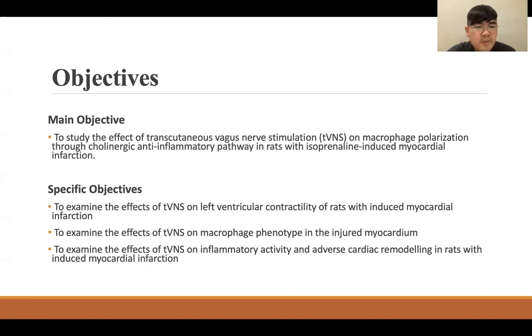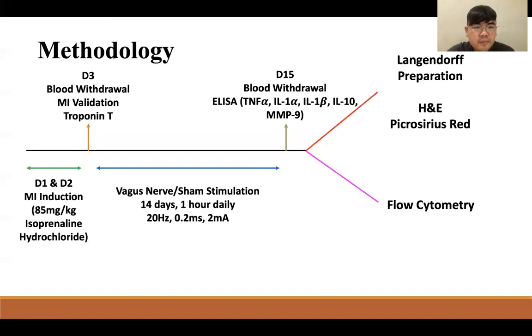The specific objectives include to examine the effect of TVNS on left ventricular contractility of rats with induced myocardial infarction, to examine the effect of TVNS on macrophage phenotype in the injured myocardium, and to examine the effect of TVNS on inflammatory activity and adverse cardiac remodeling in rats with induced myocardial infarction.